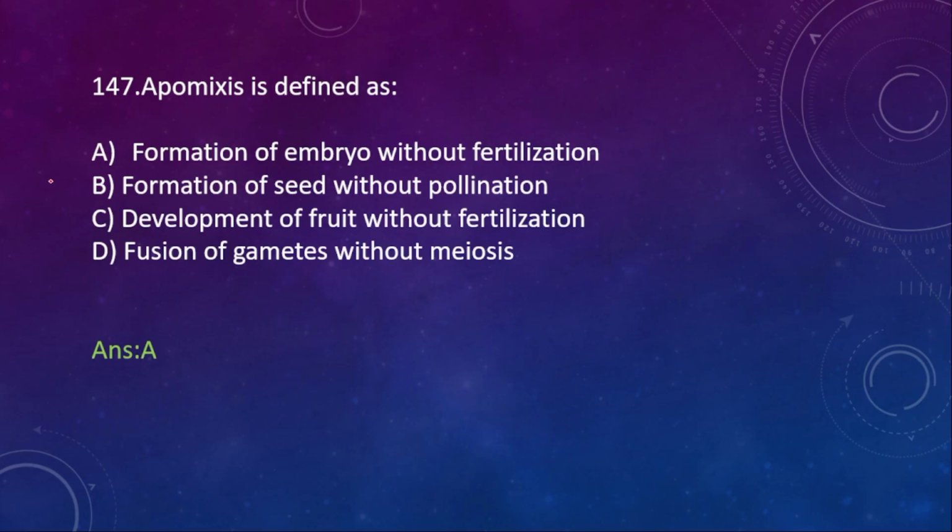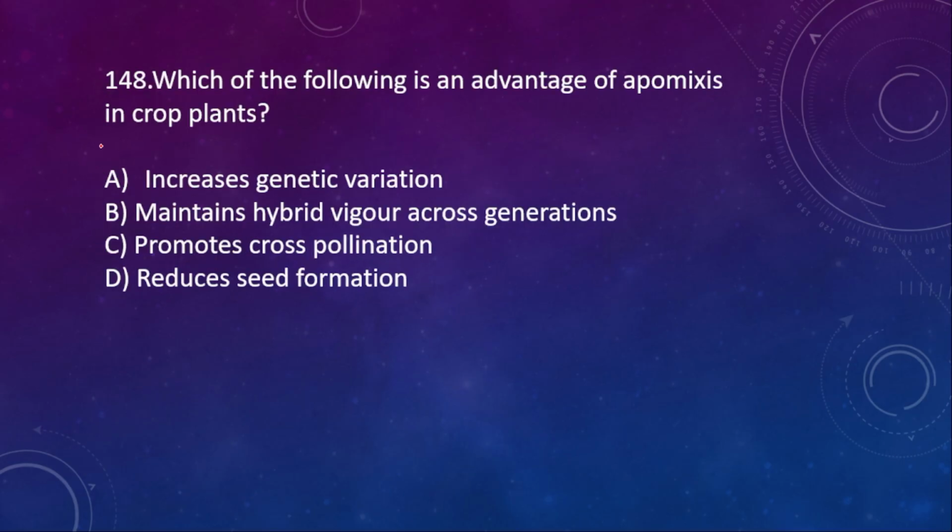So here the right option is option A. 148. Which of the following is an advantage of apomixis in crop plants? Increases genetic variation, maintains hybrid vigour across generations, promotes cross pollination, reduces seed formation. So here the right option is B.